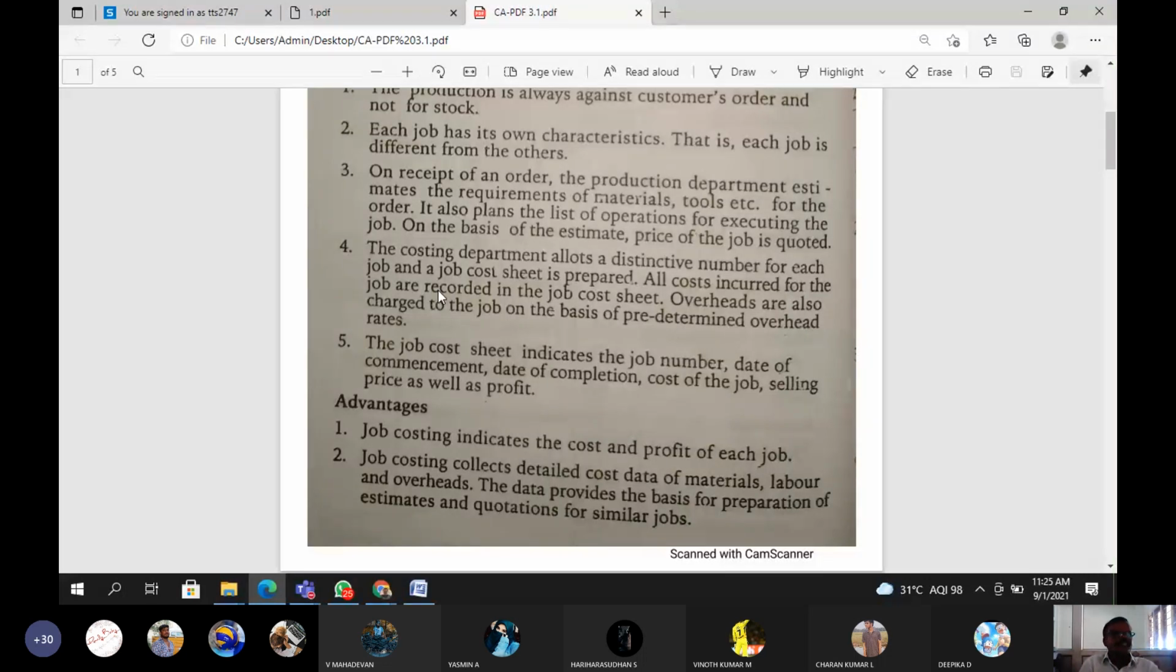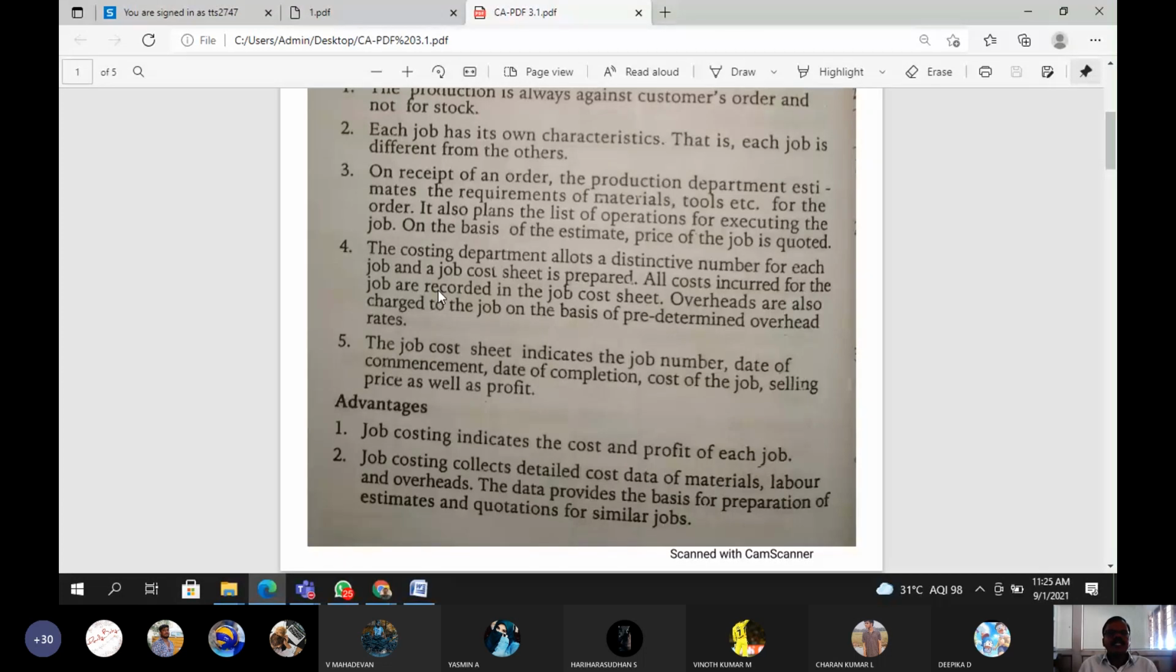Date of commencement. Job number 101 is going to start on some date, so the date is also mentioned. Date of completion. For job number 101, the commencement date is also given, and also which date the work will be completed. The date is also mentioned in job cost sheet.